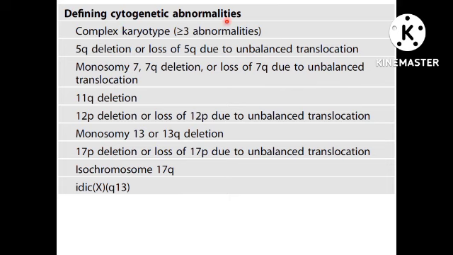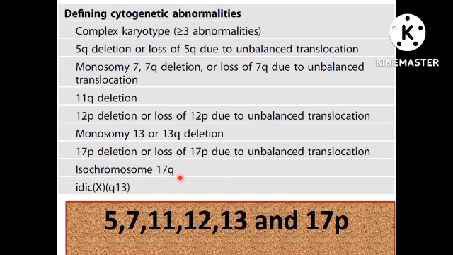AML-MR defining cytogenetic abnormalities include complex karyotype, that is more than or equal to 3 abnormalities on cytogenetics, 5q deletion or loss of 5q due to unbalanced translocation, monosomy 7, 7q deletion or loss of 7q due to unbalanced translocation, 11q deletion, 12p deletion or loss of 12p due to unbalanced translocation, monosomy 13 or 13q deletion, 17p deletion or loss of 17p, isochromosome 17q, etc. So you can simply remember the chromosome numbers at least 5, 7, 11, 12, 13 and 17p.